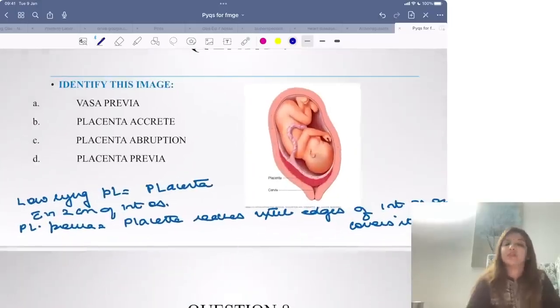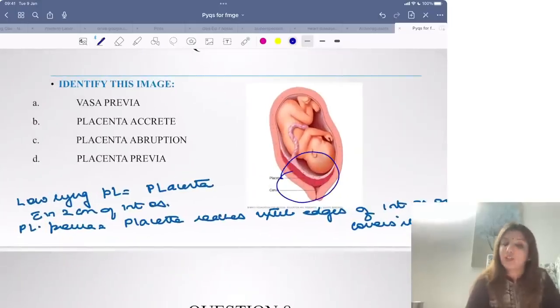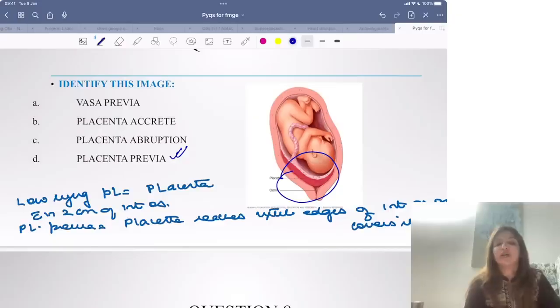Identify the image. Now in this image it is very clear what you are seeing. You are seeing that the placenta is covering the os, and because the placenta is covering the os, this is a case of placenta previa. Nowadays we do not use type 1, type 2, type 3 or type 4 placenta previa. Nowadays we use only two terminologies, low lying placenta and placenta previa.